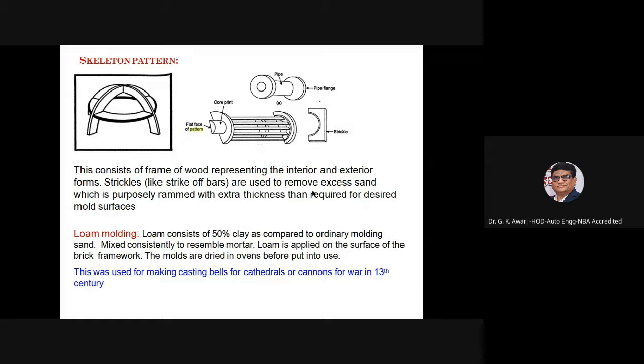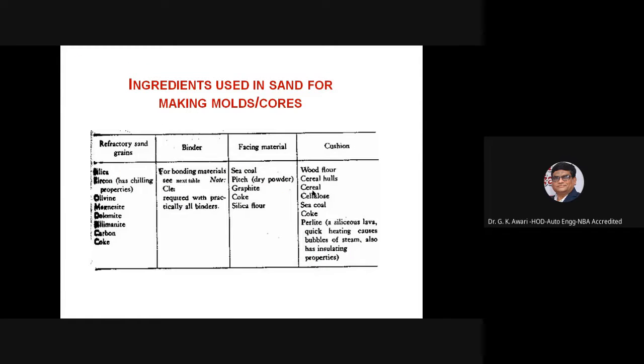Loam molding: loam consists of 50% clay as compared with ordinary molding sand. It is mixed to a consistency resembling mortar, and loam is applied on the surface of the brick framework. The molds are dried in ovens before they are put into use. This was used for making casting bells and cathedrals or cannons for war in the 13th century. Ingredients used in the sand for making molds and the cores.